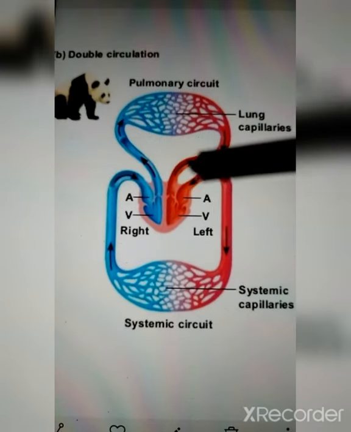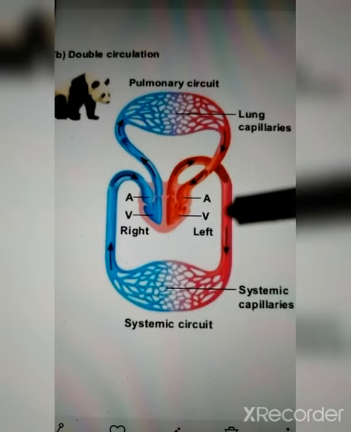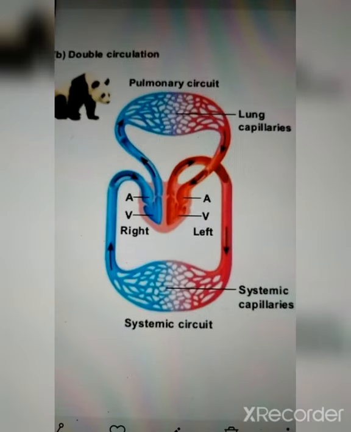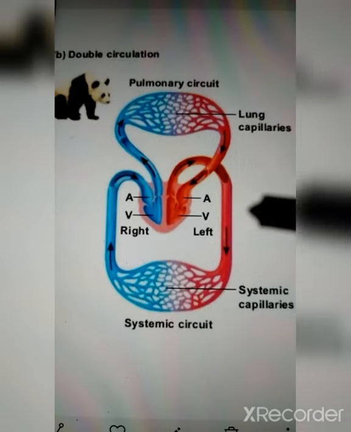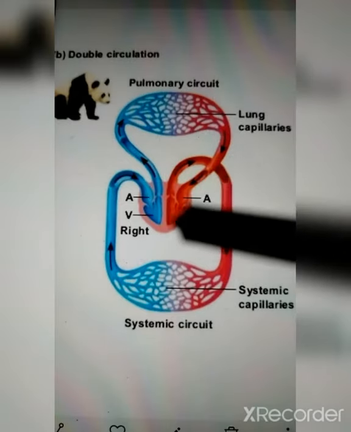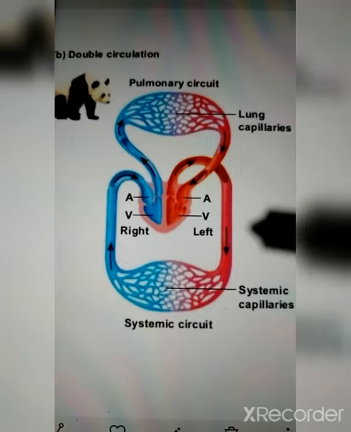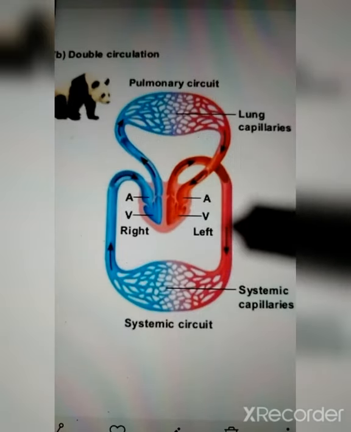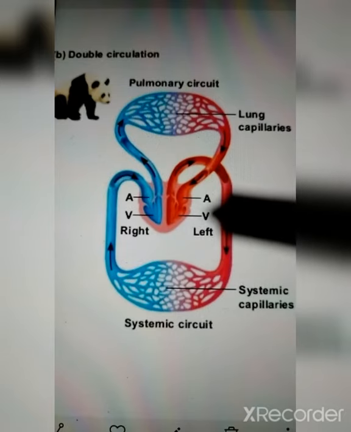It is done with the help of the arteries. The heart generally pumps the blood with the help of arteries, meaning the flow of blood from the heart is done with the help of arteries. The flow of blood to the heart is done with the help of veins, that is, atriums receive blood to the heart with the help of veins, and the ventricle sends the blood out of the heart with the help of arteries.